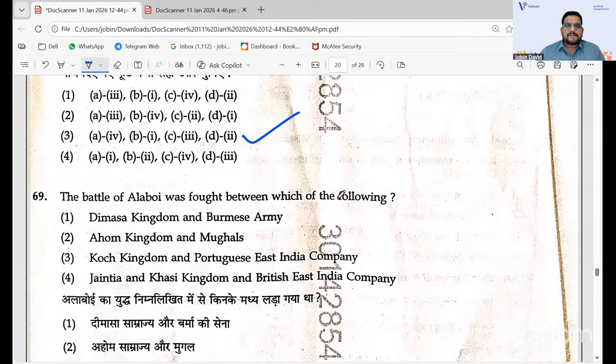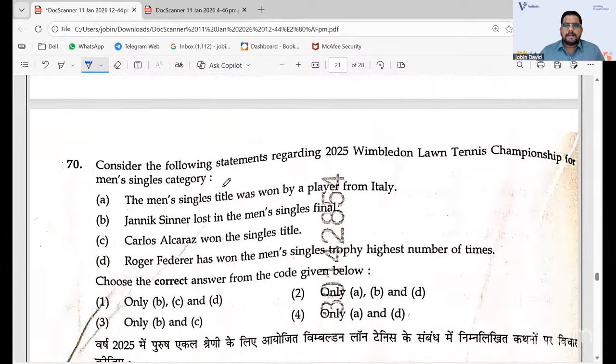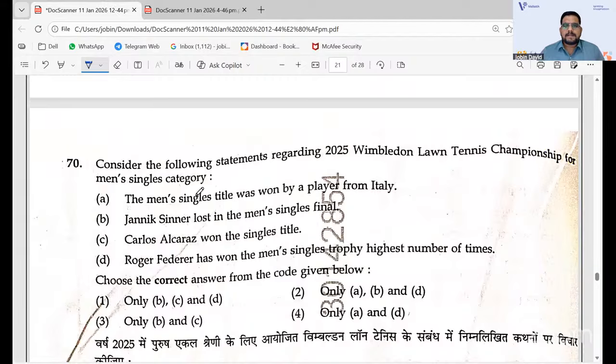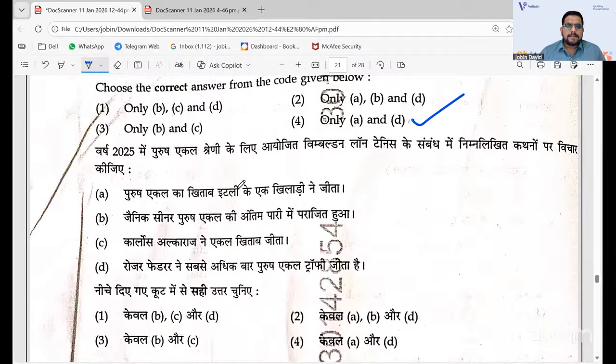And the Battle of Alaboi was fought between which of the following? It was between the Ahom Kingdom and the Mughals, the second one. The next one we have is the Wimbledon Lawn Tennis Championship men's singles category. I think Jannik Sinner won the title, so B won't be there. All those options with B you can eliminate. So the only options without B are A and D. If you know that Jannik Sinner won the title, you can definitely get it.